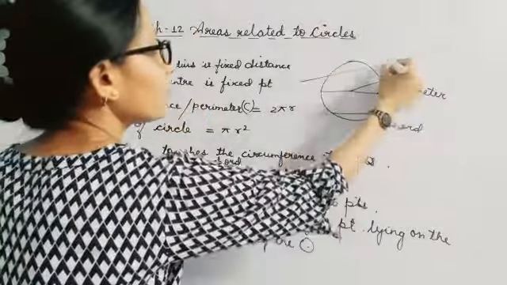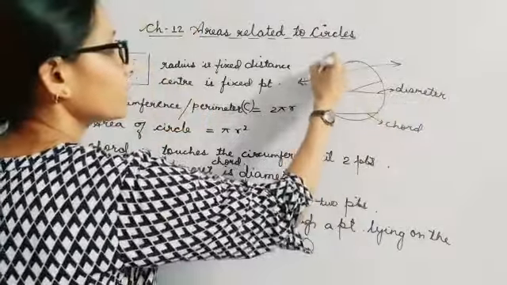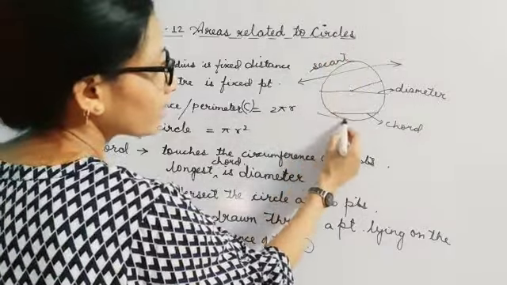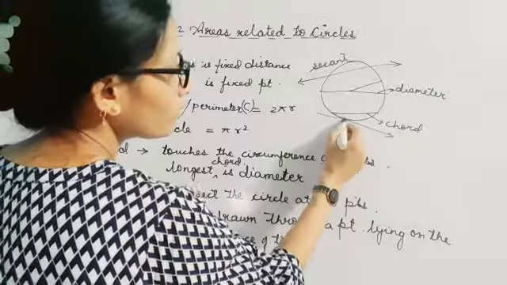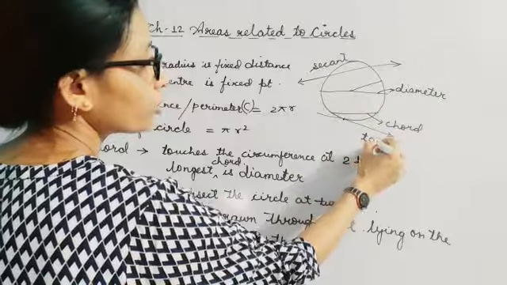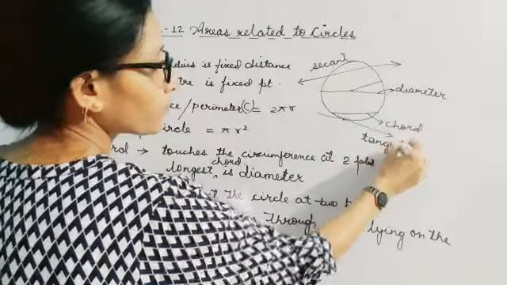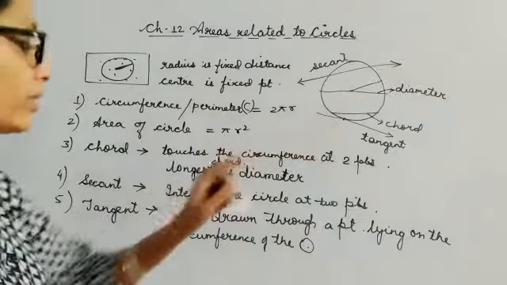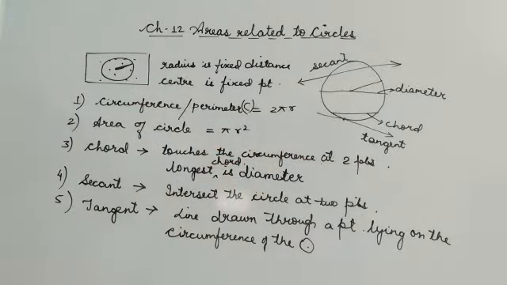If a line passes through the circle, this is known as secant, and if a line passes through a point which lies on the circumference of the circle, then it is tangent. Only one tangent is possible through a point. So these are the various terminologies which you have read in your previous chapter.